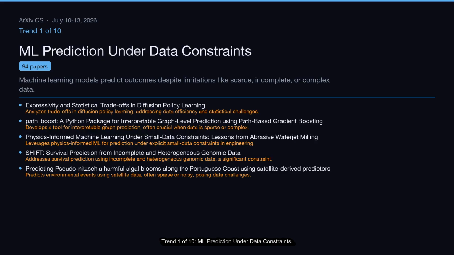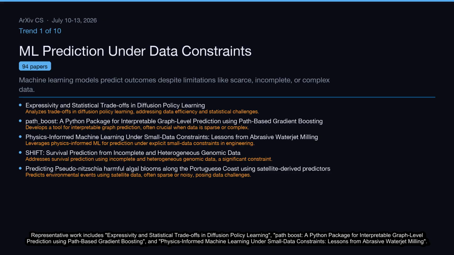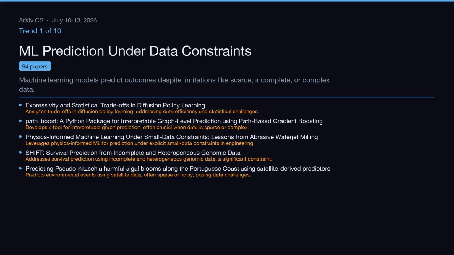Trend 1 of 10, ML prediction under data constraints. Machine learning models predict outcomes despite limitations like scarce, incomplete, or complex data. This cluster covers 94 papers. Representative work includes expressivity and statistical trade-offs in diffusion policy learning, PathBoost, a Python package for interpretable graph-level prediction using path-based gradient boosting, and physics-informed machine learning under small data constraints: lessons from abrasive waterjet milling.